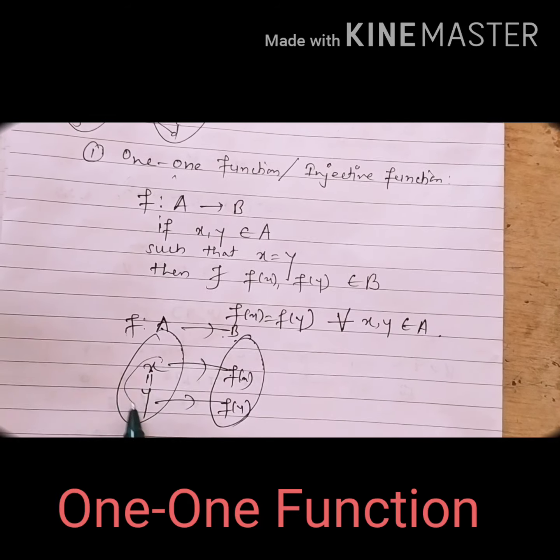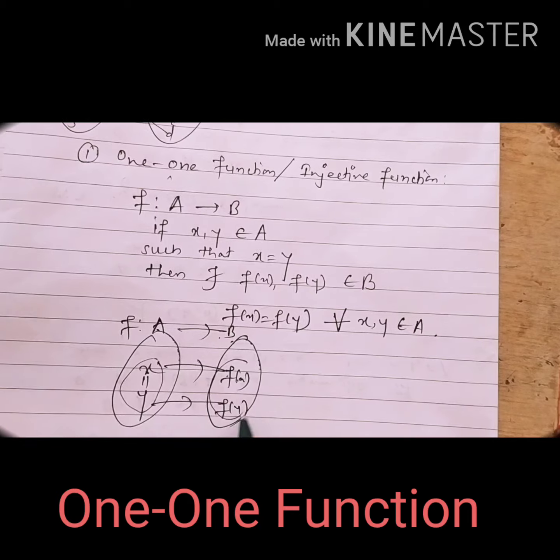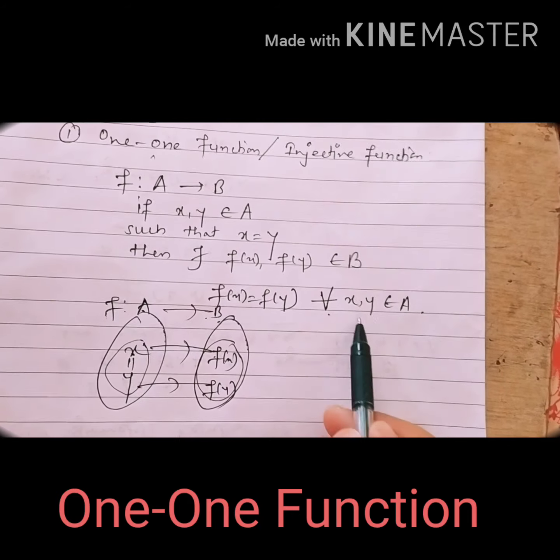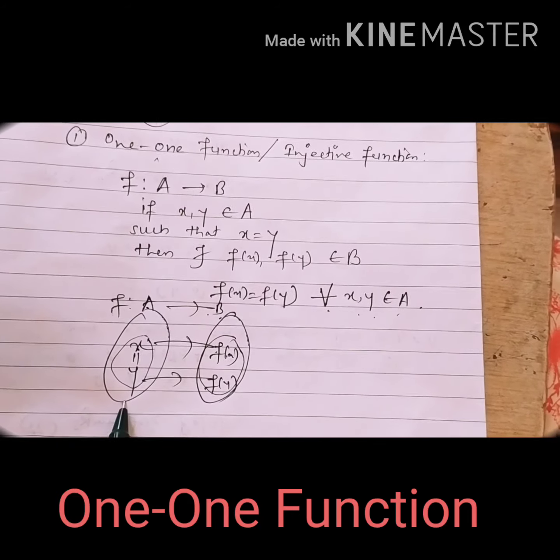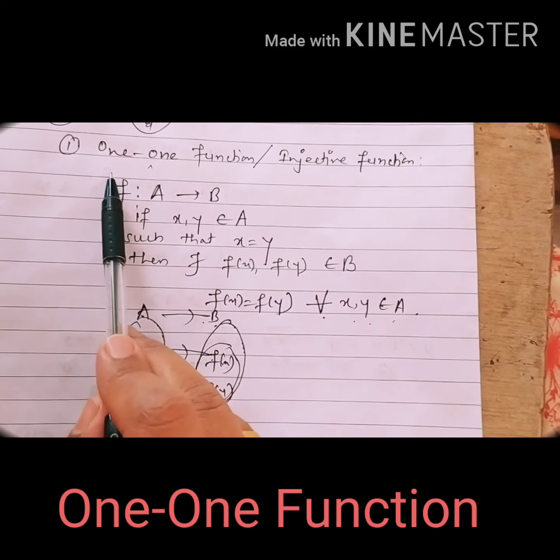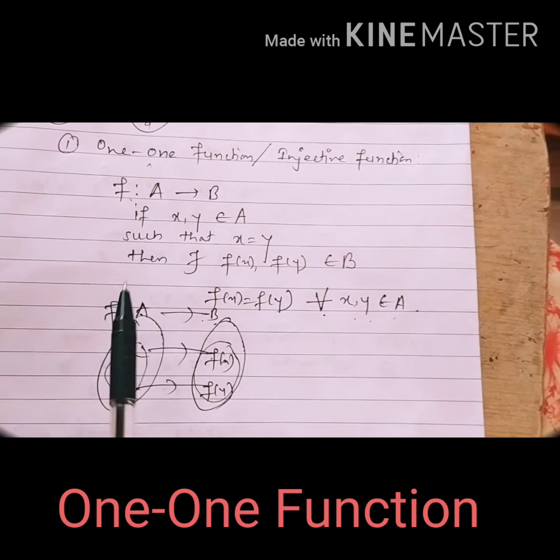If the elements we are taking are equal, then their images will be equal, for all x, y belonging to A. If this holds, then only we can say that f is a one-one function.